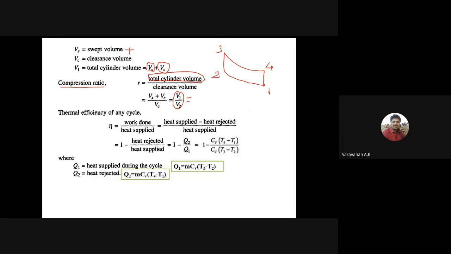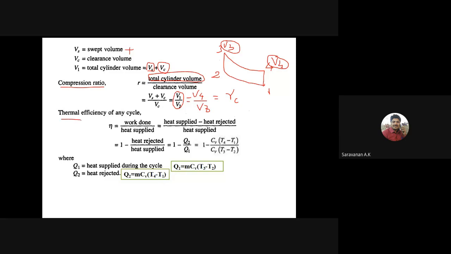So here the volume will be V4 and here the volume will be V3. The expansion ratio means the ratio between the volume after the expansion and before the expansion, that is V4 by V3, denoted by RC or RK. So in this Otto cycle, the expansion ratio and the compression ratio are the same, right?